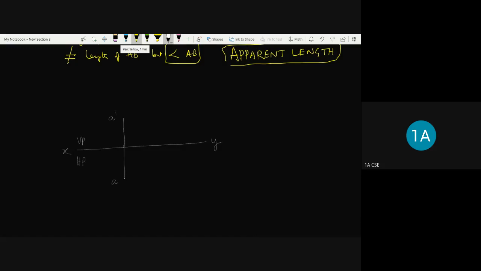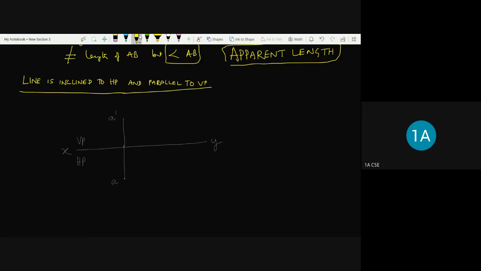Now the front view, as I told that when the line is inclined to HP, I can say this location of line: the line is inclined to HP and parallel to VP. So this is very important. When the line is inclined to HP and parallel to VP, as I told, it is a true line inclined, of course. Then I can draw the B dash point.